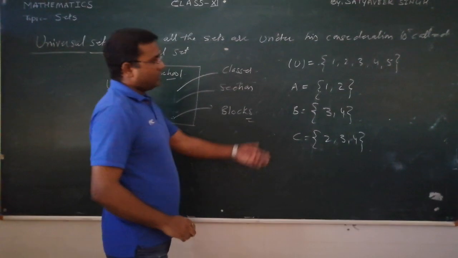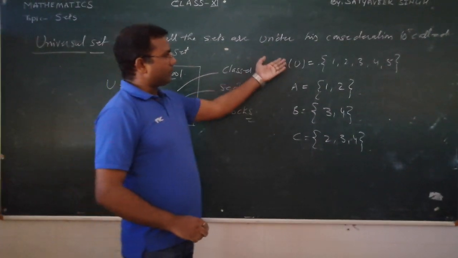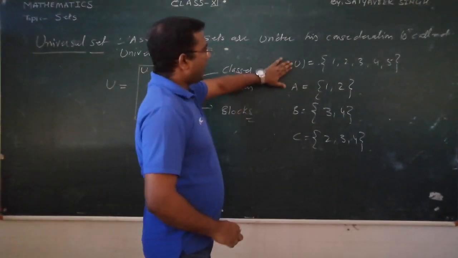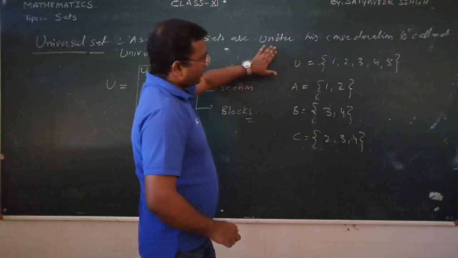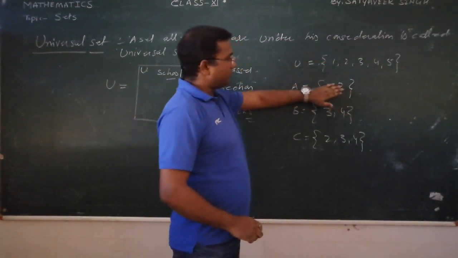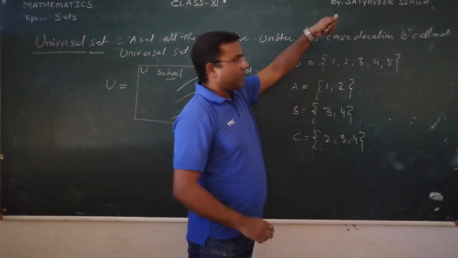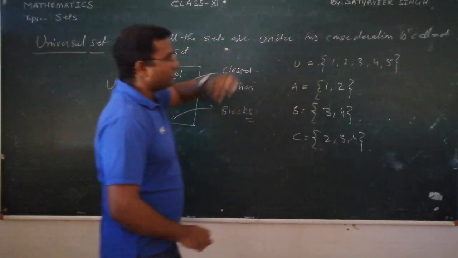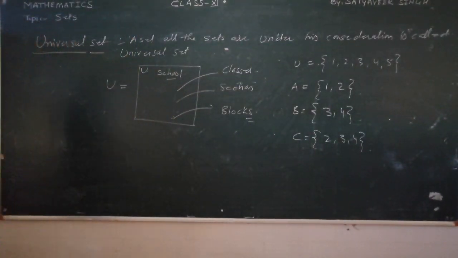So we can say A, B, C are the subsets of the universal set, because all these sets are a part of this set. That is why U is the universal set.